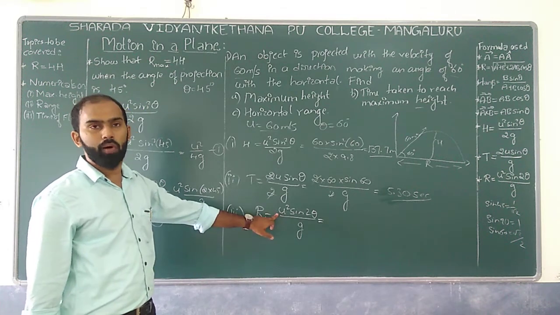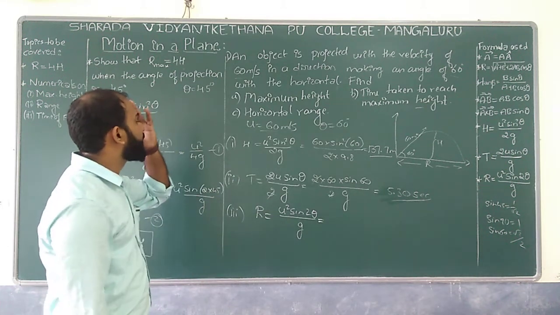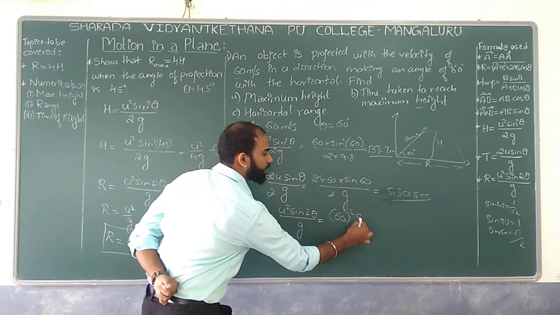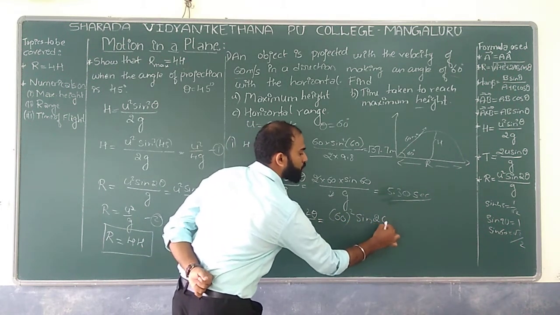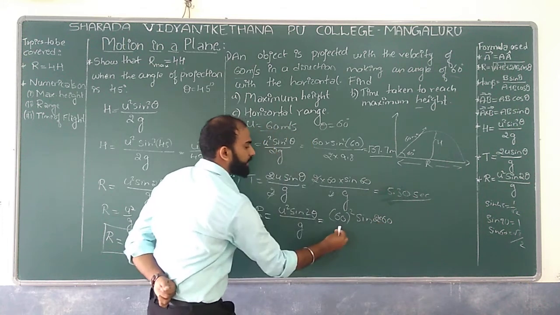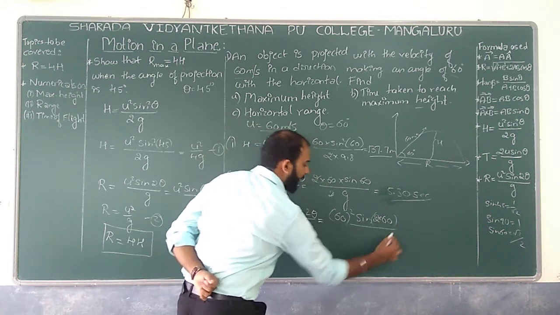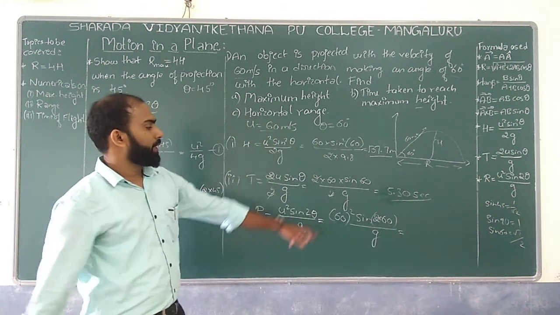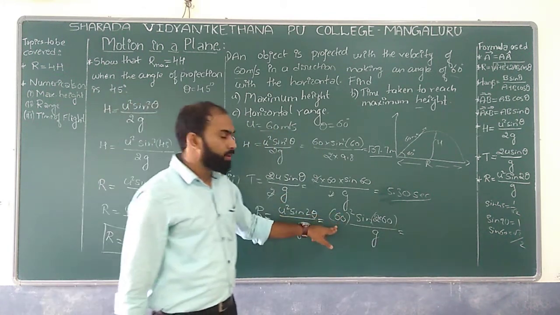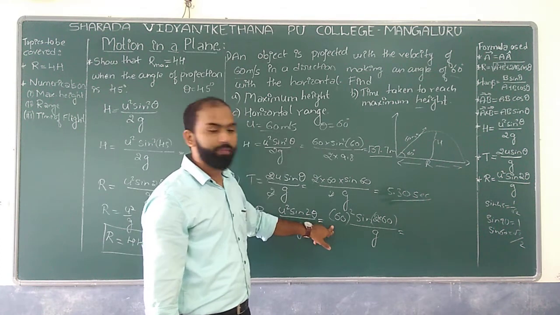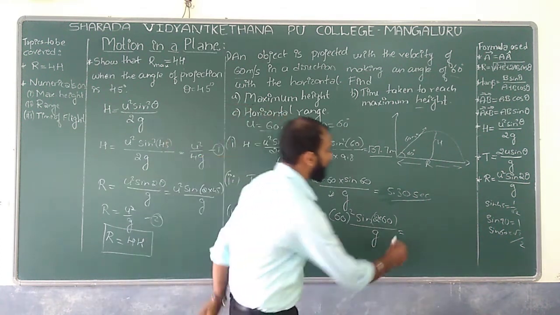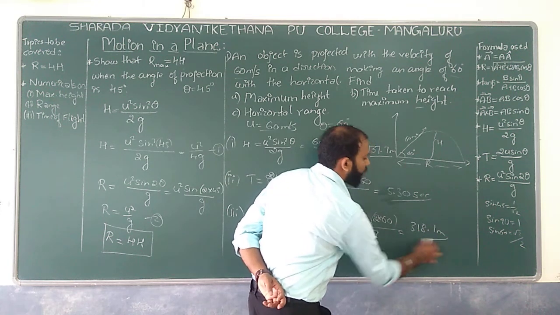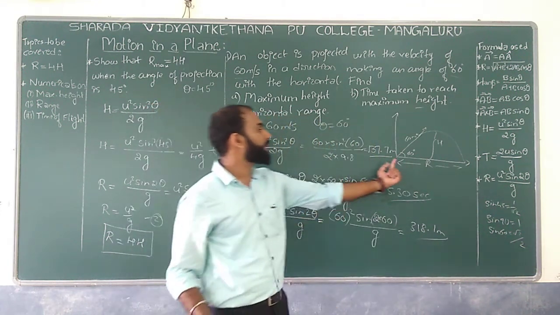Where u is the initial velocity, that is 60. So 60 whole square into sin 2 into 60 divided by g. Now, while substituting, what we can expect is 318.1 meter.